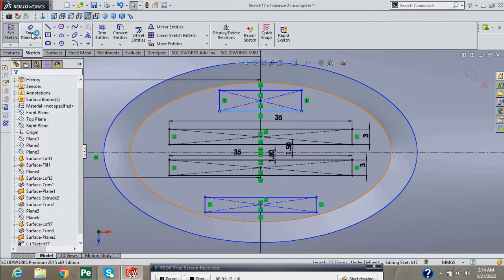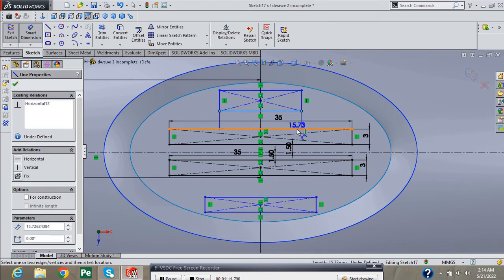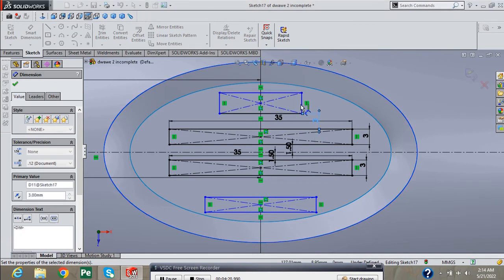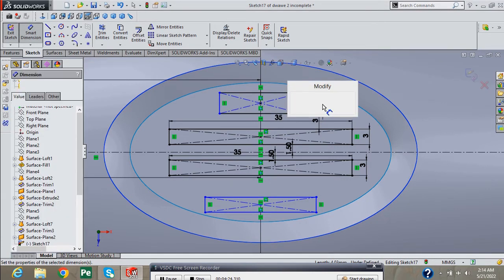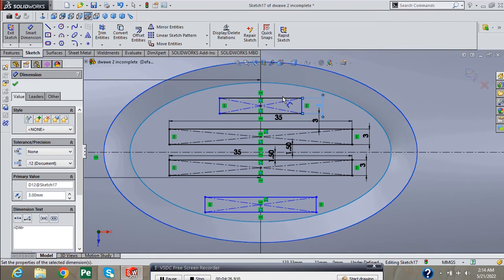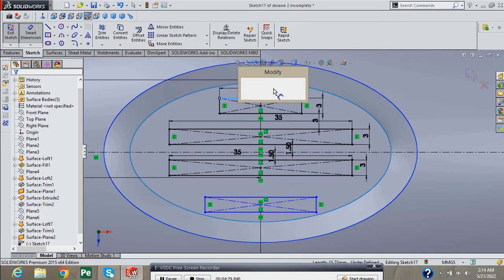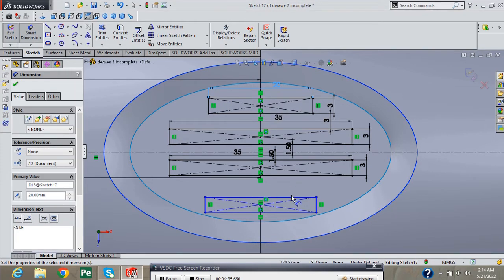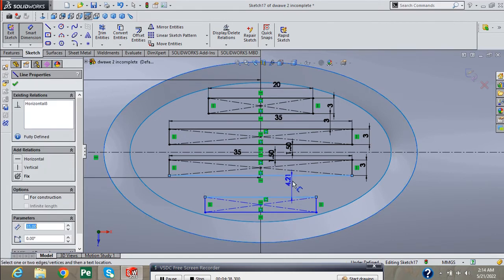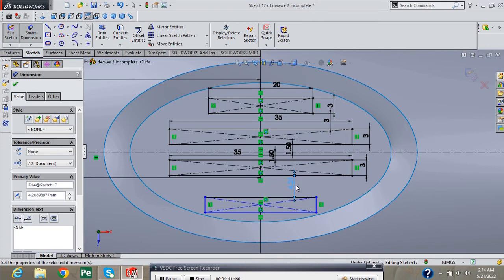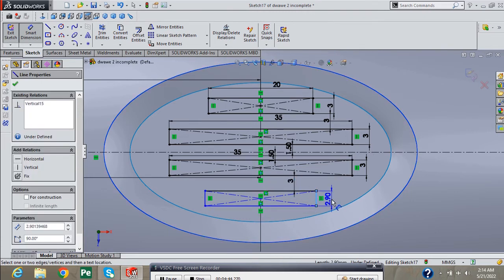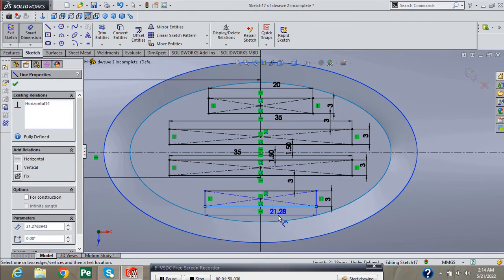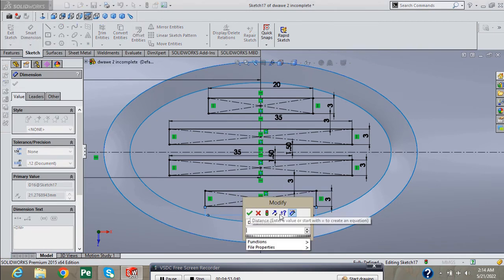And again select Smart Dimension, provide 3 mm dimension here, 3 mm here, and 20 mm here. Provide 3 mm dimension here, 3 mm here, and 20 mm here.